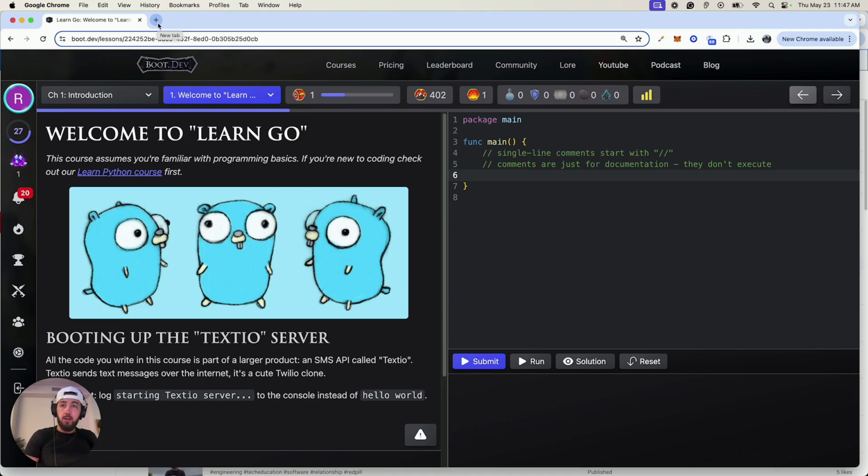But overall, it's a wonderful thing to learn. So we're going to do that. Welcome to Learn Go. The course assumes you're familiar with programming basics. Do not learn this if this is your very first language. It's going to hurt your head and be very frustrating. It hurts my head and it's very frustrating.